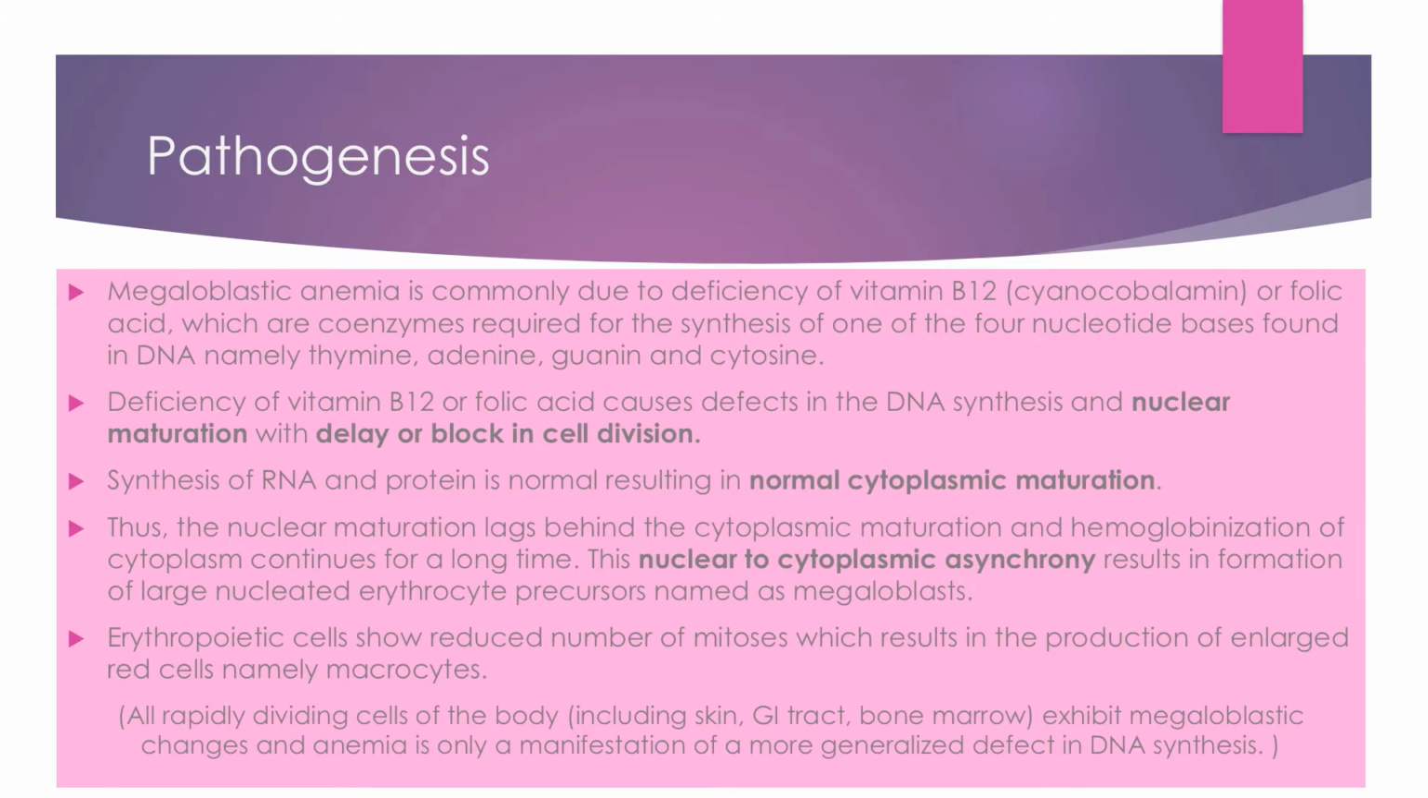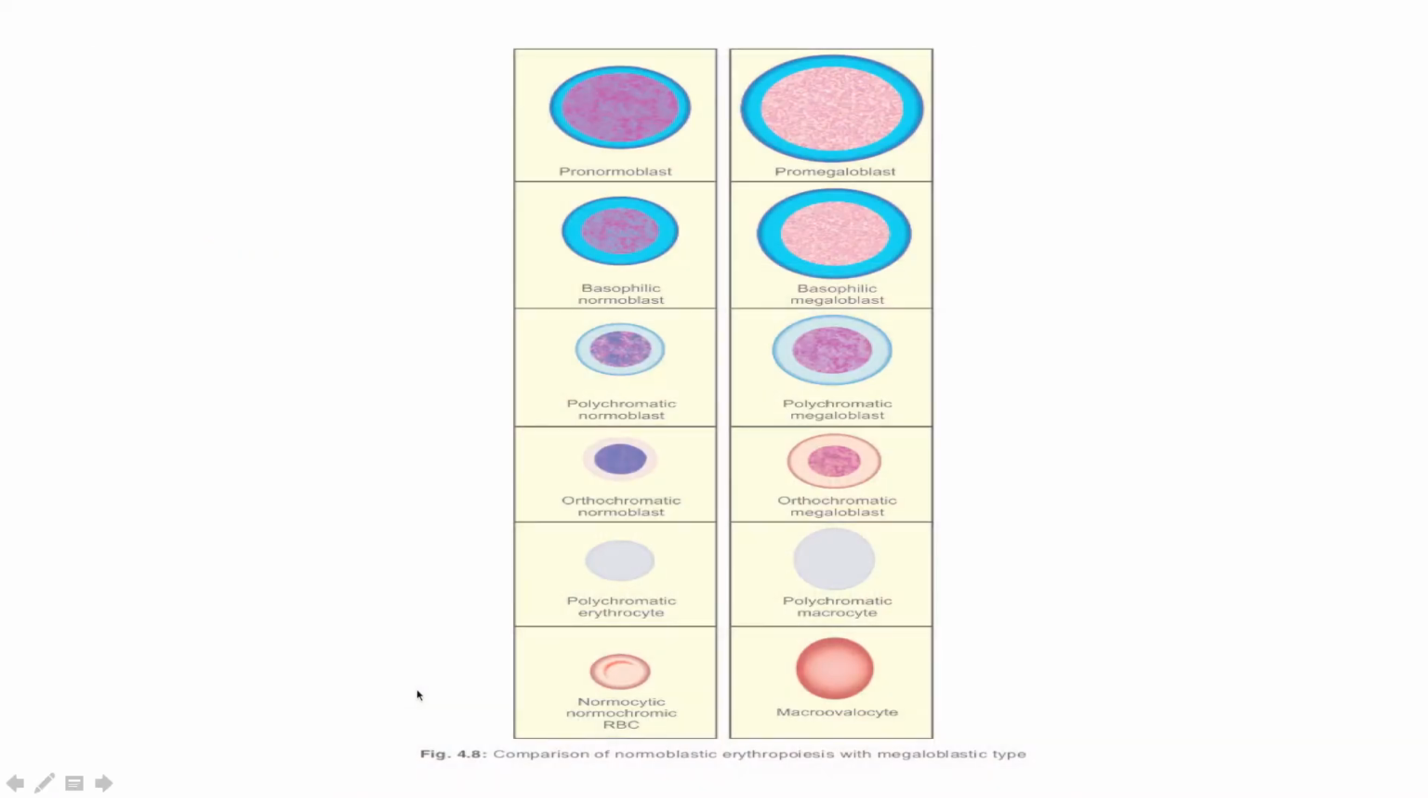So these megaloblasts are the large erythrocyte precursors, and these mature into the large sized RBCs, which are called macrocytes. So here is the erythropoietic stage: pro-normoblast, normoblast, then it changes into polychromatic erythrocyte and ultimately to RBC, which is normally normocytic and normochromic. Normochromic for its red color and normocytic for its size.